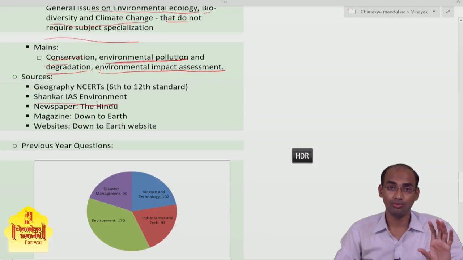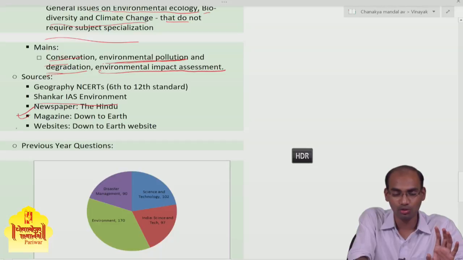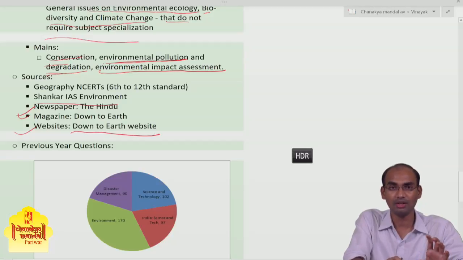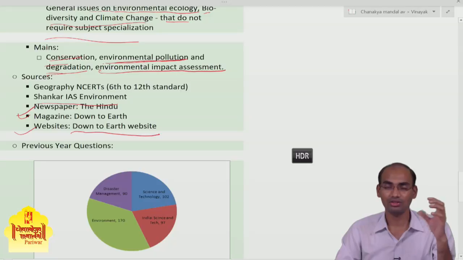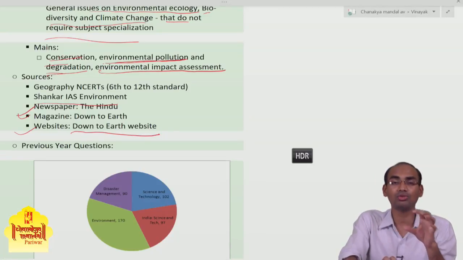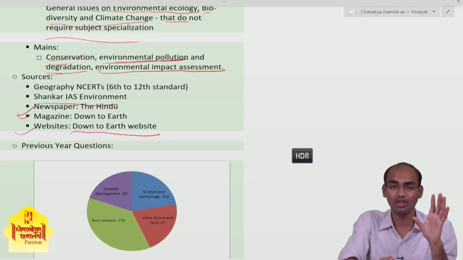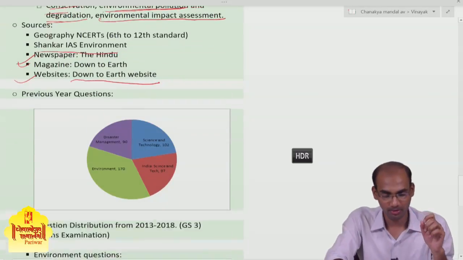But very important is to read the newspaper, the Down to Earth magazine, and website. I would again recommend the Down to Earth website. Everything that is on the website is not given in the magazine. So the Down to Earth website is also very dynamic. They cover various aspects of environment. So you should be well conversant with the Down to Earth website.